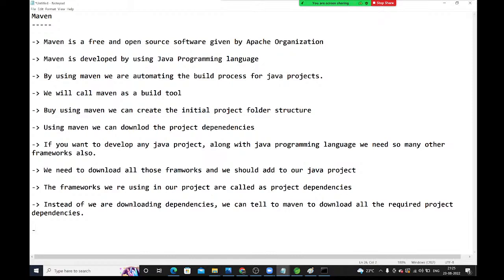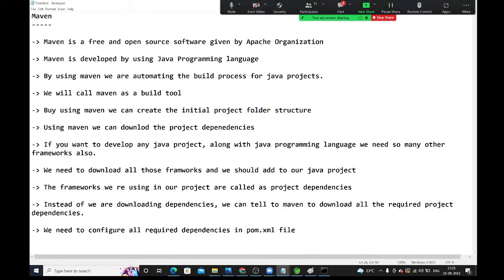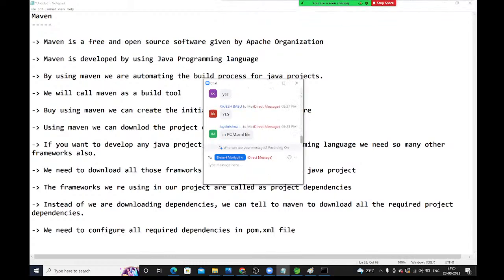Right. So how can you tell Maven, guys? How will you tell Maven what dependencies need to be downloaded? We need to configure all the required dependencies in the pom.xml file. We need to configure all those things in the pom.xml file.